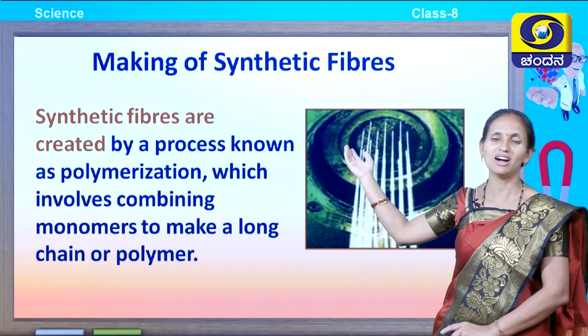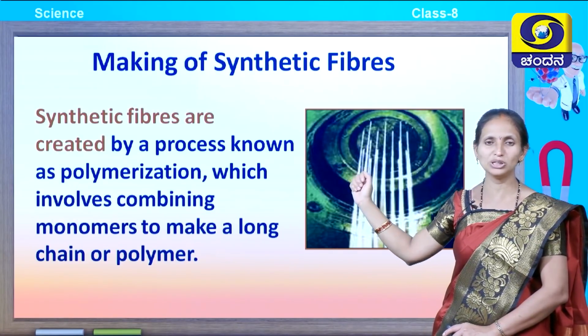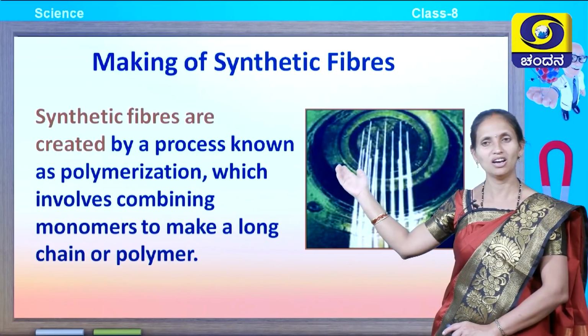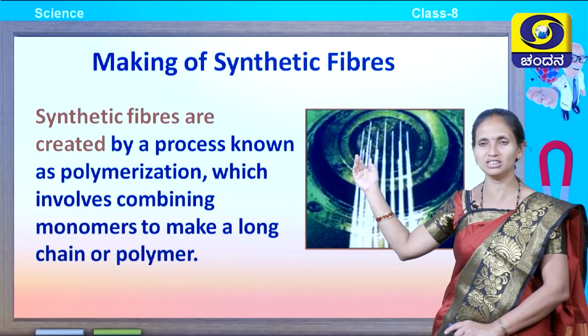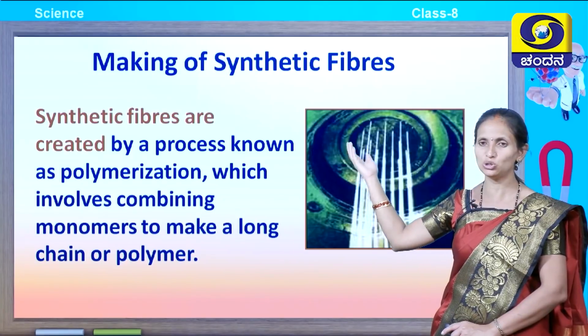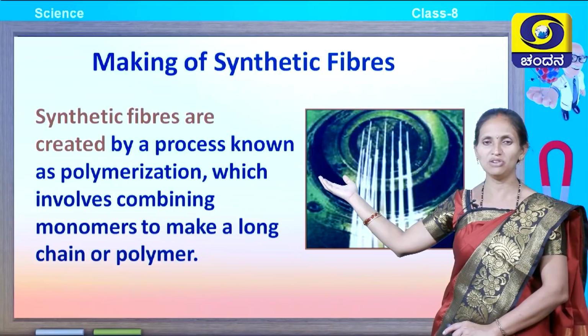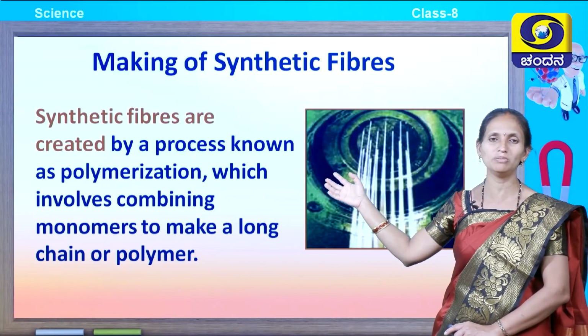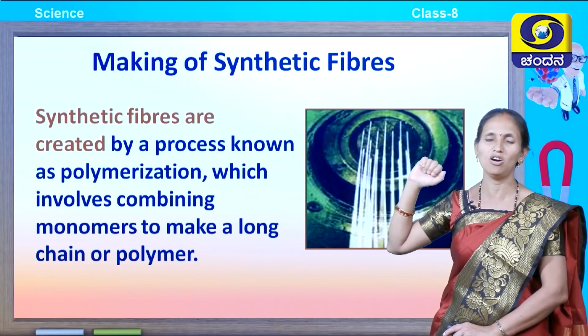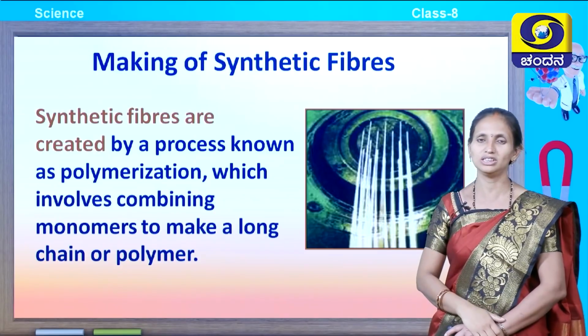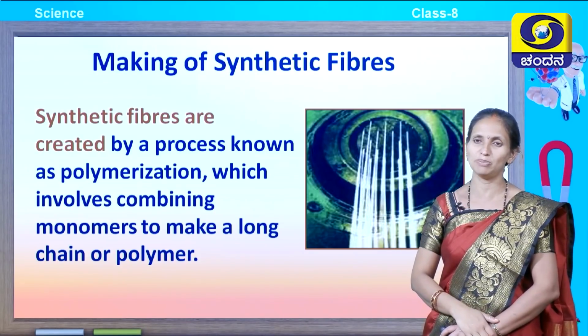Synthetic fibers are created by a process known as polymerization. As we discussed, what is polymerization? Conversion of monomers to polymers is known as polymerization, which involves combining monomers to make a big chain or a polymer. This is how synthetic fibers are made.